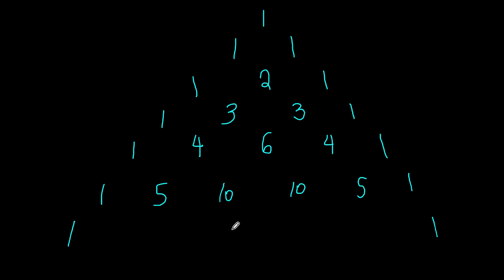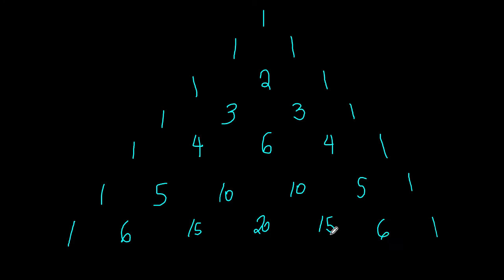Lastly, on our last row, 1 plus 5 is going to give us 6. 5 plus 10 is going to give us 15. 10 plus 10 is going to give us 20. 10 plus 5 is going to give us 15. 5 plus 1 is going to give us 6. Actually, you can continue this forever and ever.